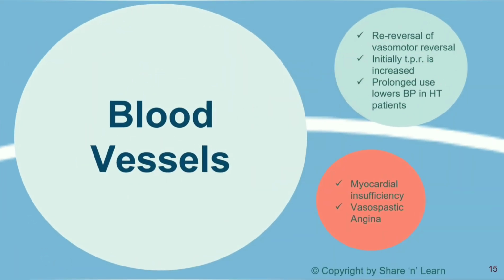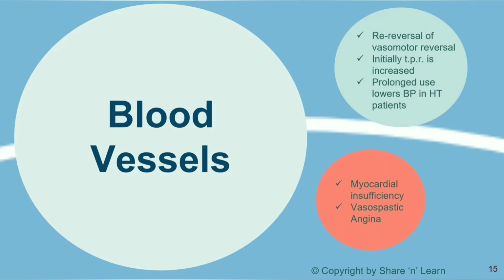Beta blockers block the action of catecholamines on beta receptors. Thus, there will be blockade of vasodilation and subsequent fall in blood pressure. This is also known as re-reversal of vasomotor reversal. Initially, the total peripheral resistance is increased, but because of the fall in cardiac output, there is no effect on blood pressure.